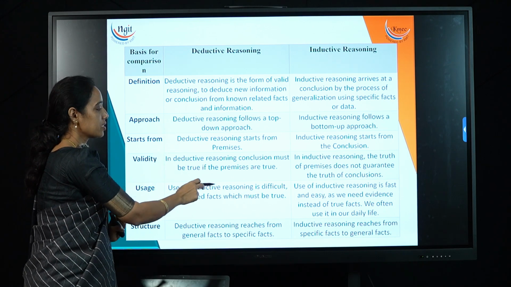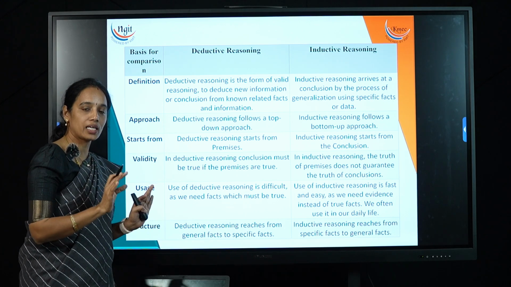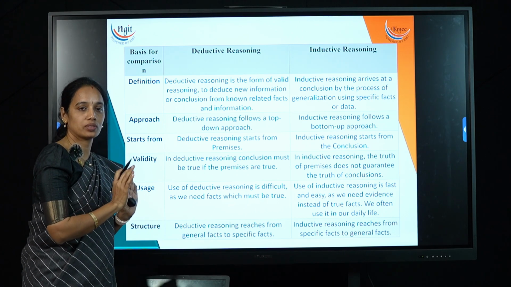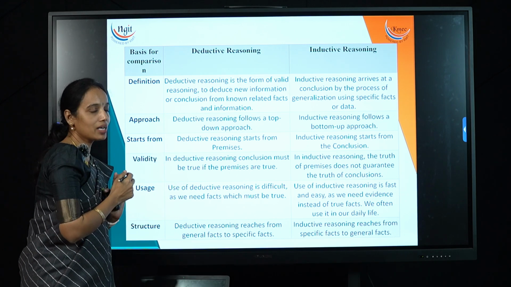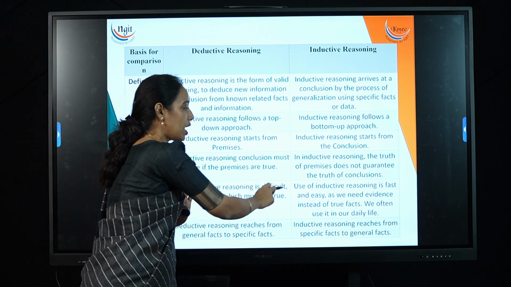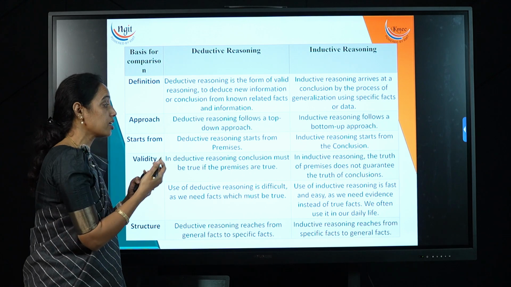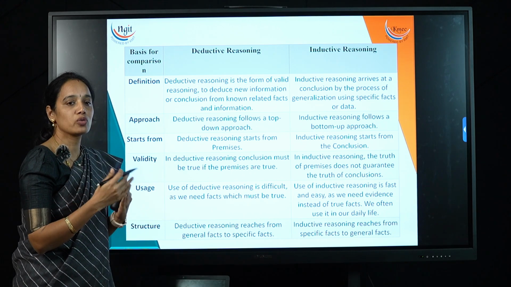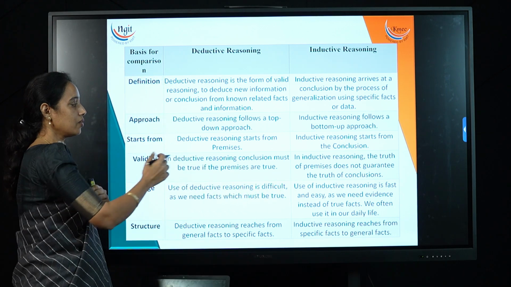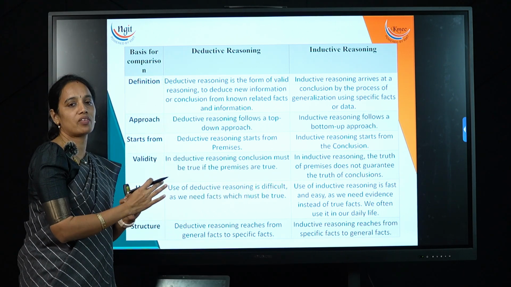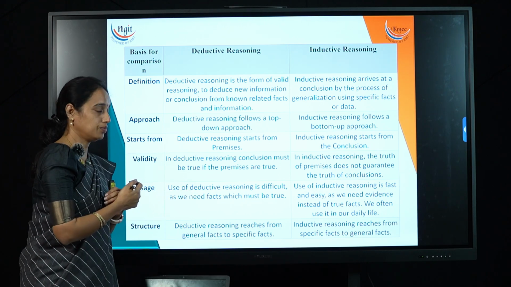Use of deductive reasoning is difficult because we need facts which must be true, but there is no guarantee the given facts are true. Whereas inductive reasoning is fast and easy, because we need only evidence instead of true facts, and often we can use it in our daily life. So the usage is very easy for inductive reasoning because it only needs evidence, whereas deductive reasoning needs true facts.